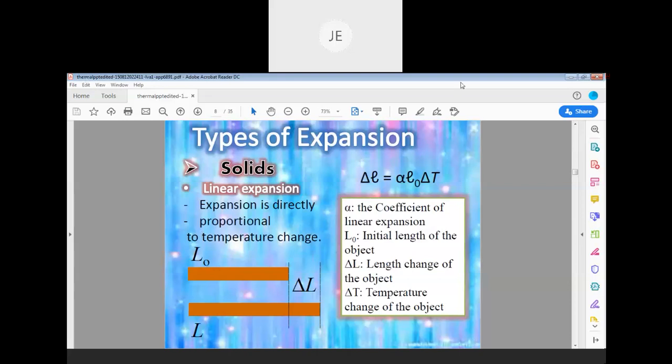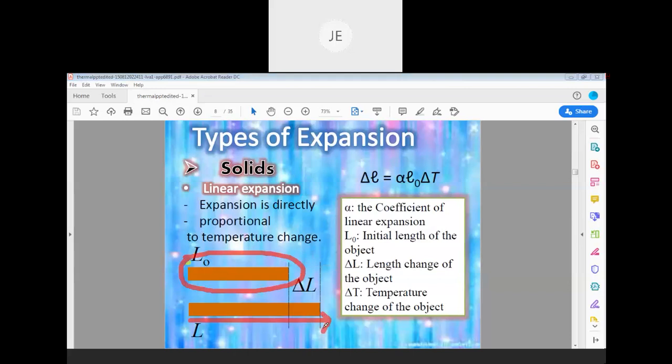So for example, you can see one object here, which has a length L naught before heating. And after heating, the length is increased.